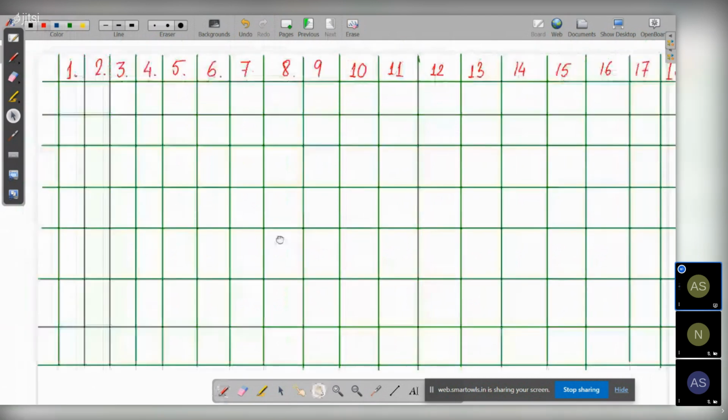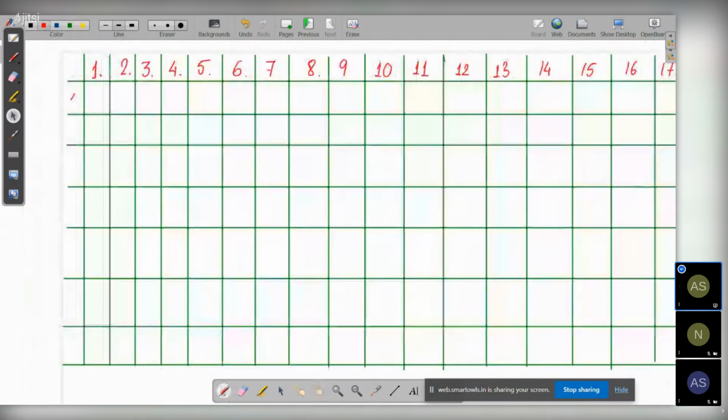Then let's put the period numbers 1, 2, 3, 4, 5, 6, 7. So what is the first element of the periodic table? It is hydrogen. So let's fill it up.